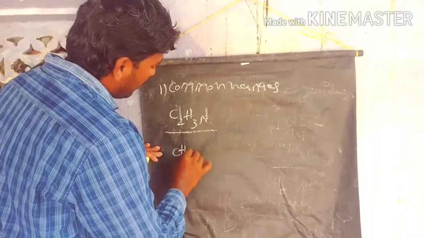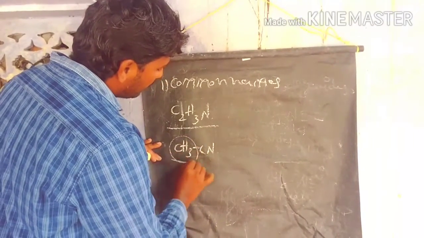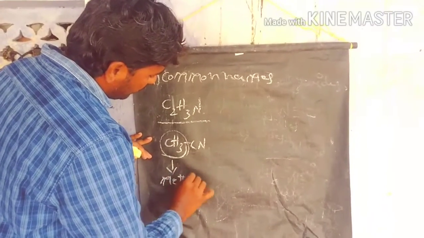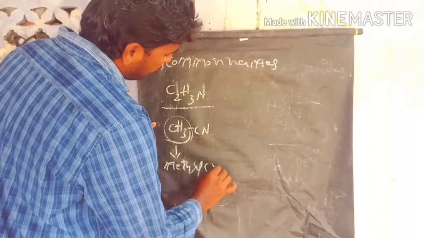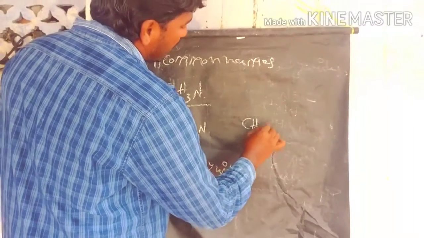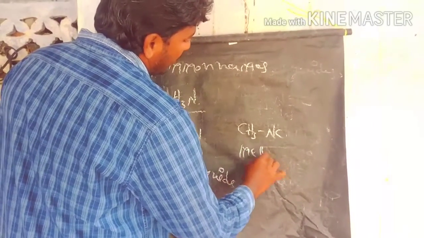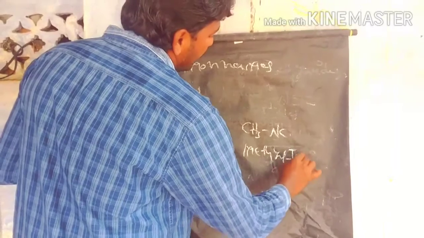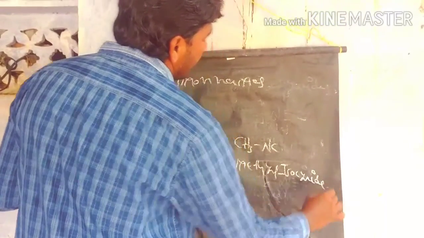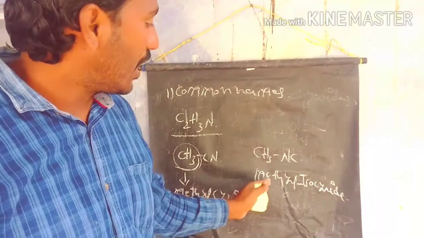This is methyl cyanide. Here we take a methyl group attached to the cyanide group, so we call it methyl cyanide. Here the methyl group is attached to the isocyanate group, so we call it methyl isocyanate. Generally the common names are alkyl cyanides and alkyl isocyanates.